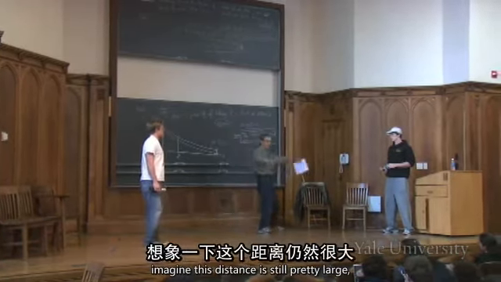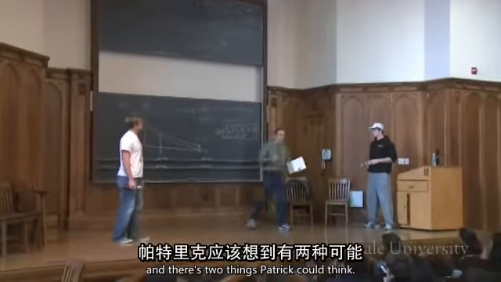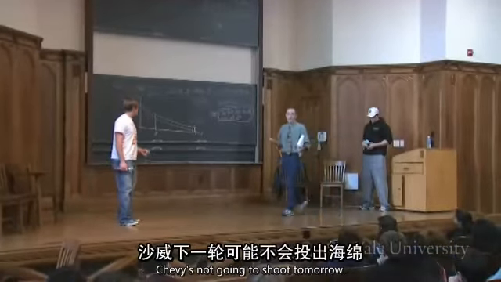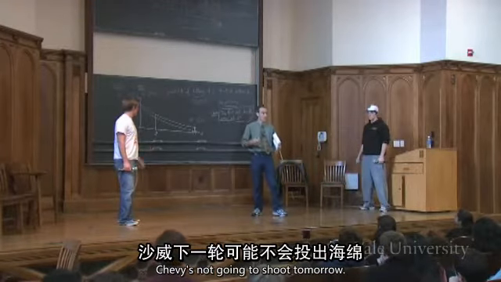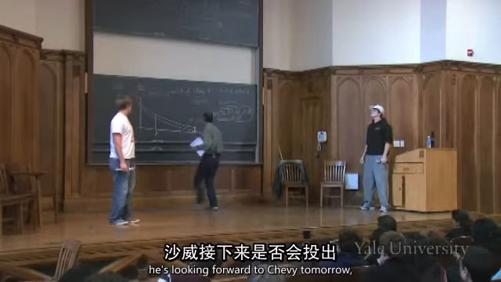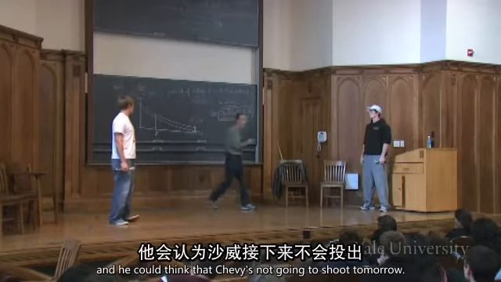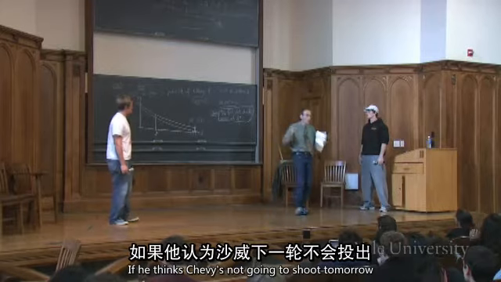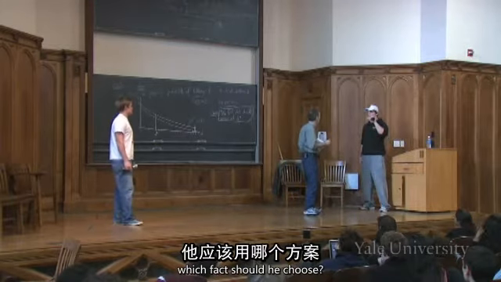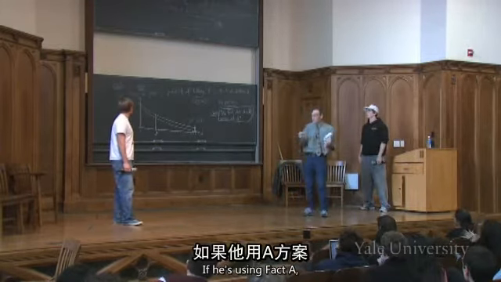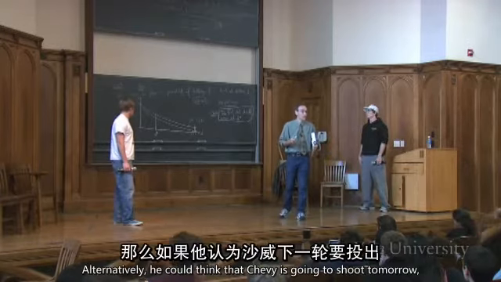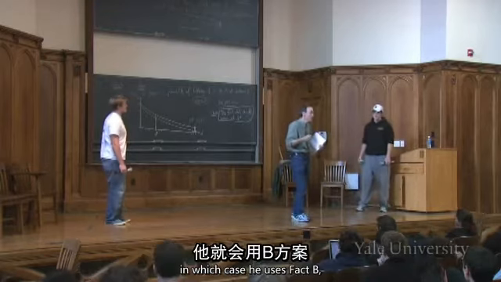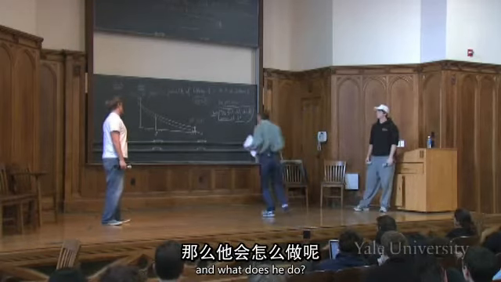Once again, imagine this distance is still pretty large, and there are two things Patrick could think. Patrick could think that Shebby's not going to shoot tomorrow. If he thinks Shebby's not going to shoot tomorrow, which fact should he use? Fact A, okay? And if he's using fact A, he should not shoot. Alternatively, he could think that Shebby is going to shoot tomorrow, in which case he uses fact B.